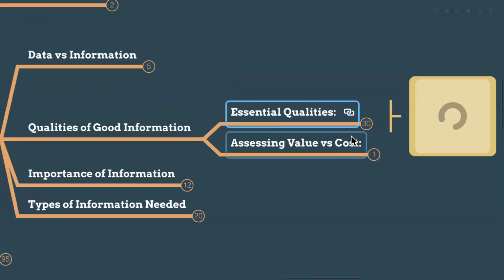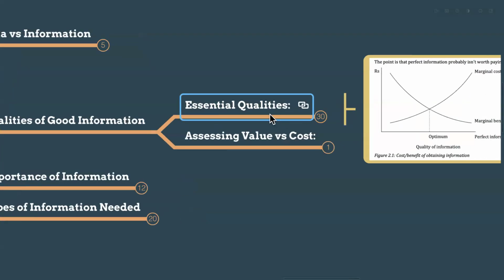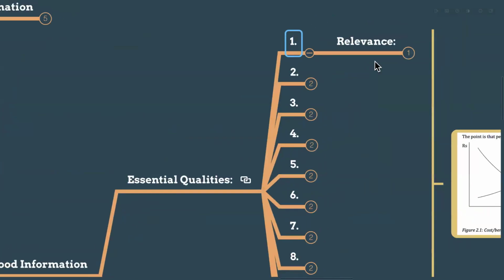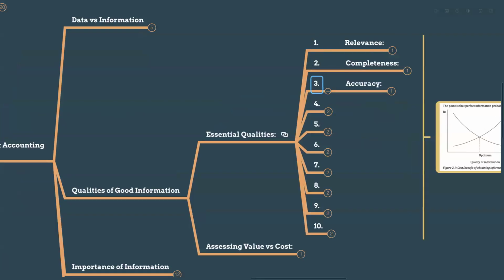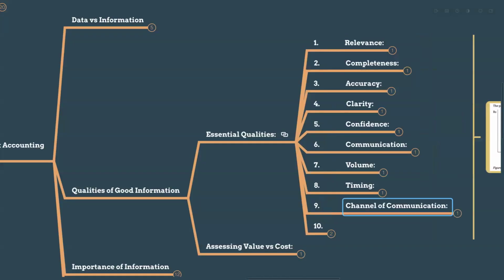And the qualities of good information, this is an exam area. There are essential qualities, guys, right? You have to remember these 10 items because this is an exam area. Relevance, completeness, accuracy, clarity, confidence, communication, volume, timing, channel of communication, and cost.